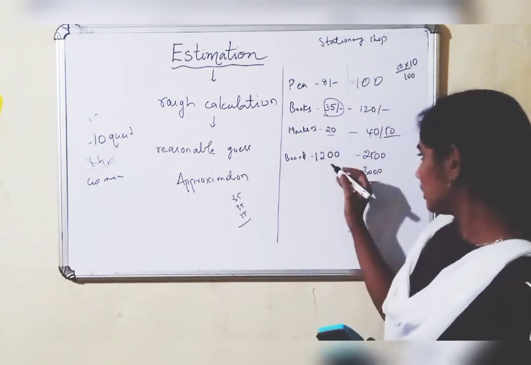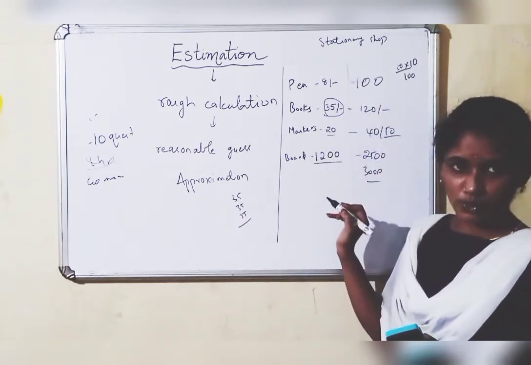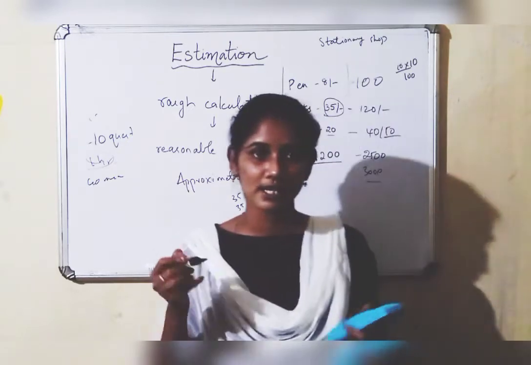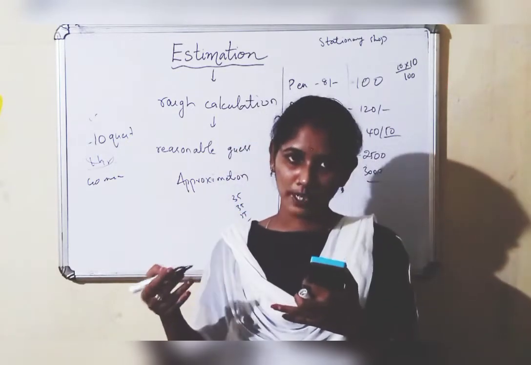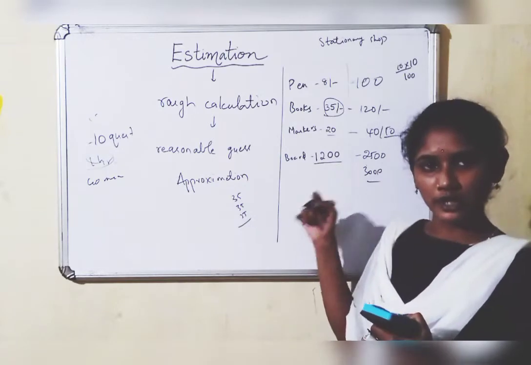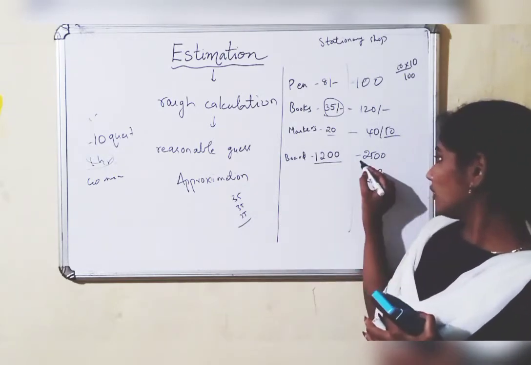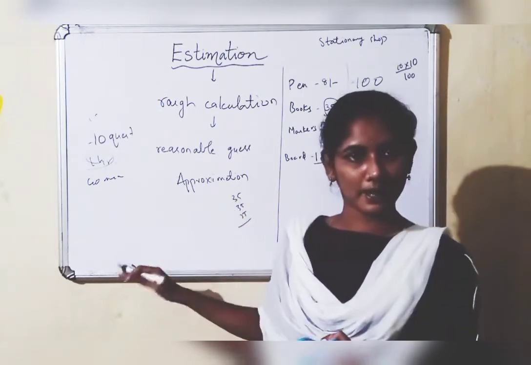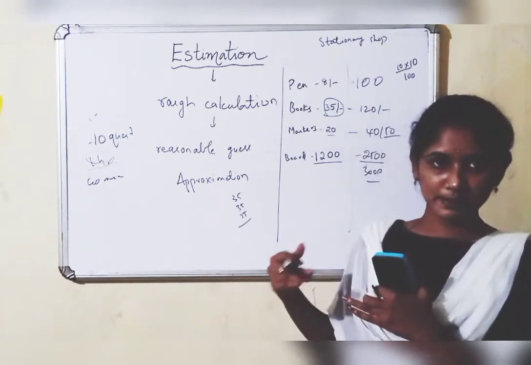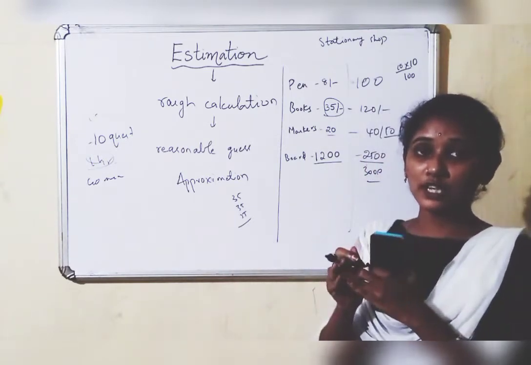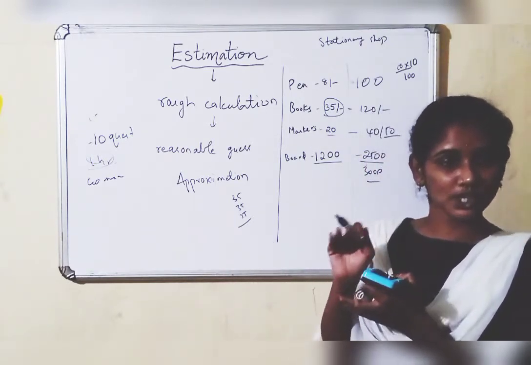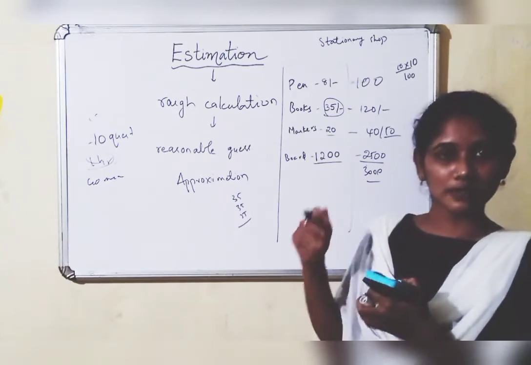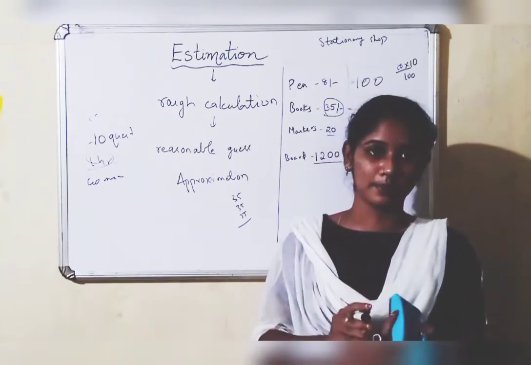Yes or no? So here one board costs 1200, then you can think of it as 1200. If you want to buy 2, it is nearly 2400. So if you go with 2500, you can simply buy this. Some amount will be saved, but you can go with the sufficient amount. Sufficient amount will be there with you if you estimate correctly.